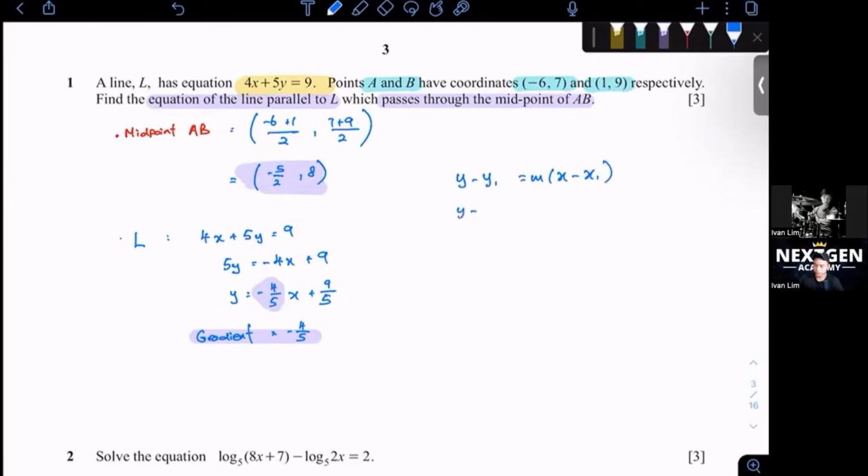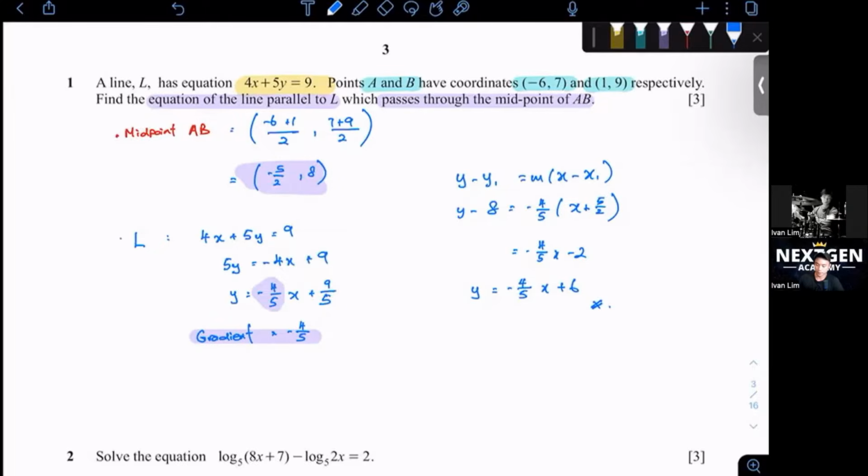Okay, so y minus 8 equals -4/5 (x plus 5/2). So we expand, which will give you -4/5 x minus 2. And then we just put it in y equals mx plus c, because I prefer looking at it this way. So y equals -4/5 x plus 6. Easy question 1.